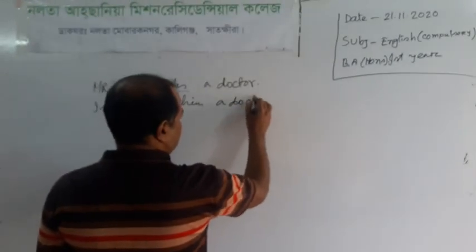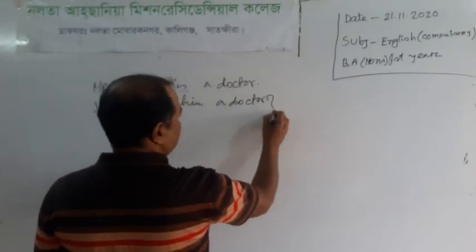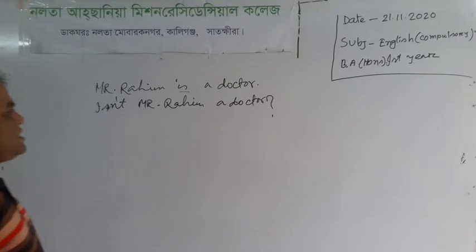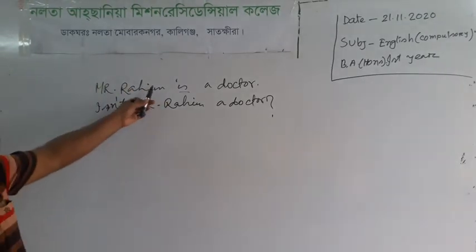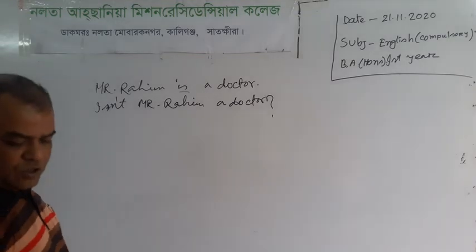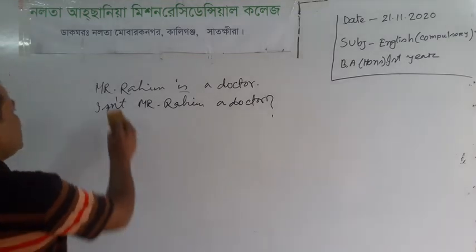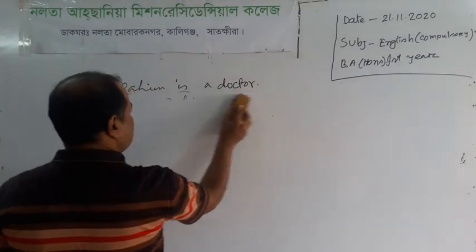Isn't Mr. Rohim a doctor? It's the interrogative form of Mr. Rohim is a doctor.